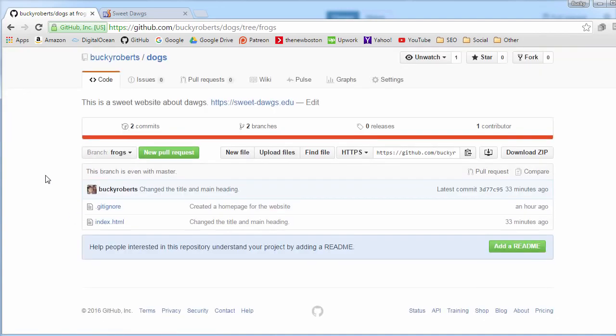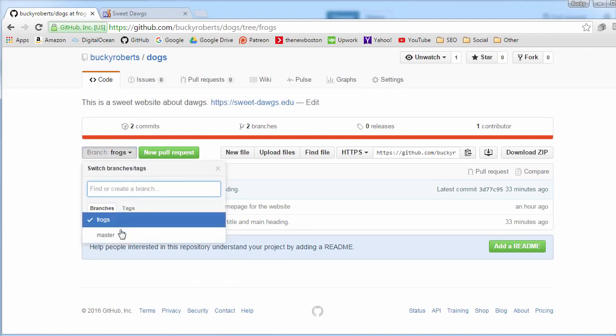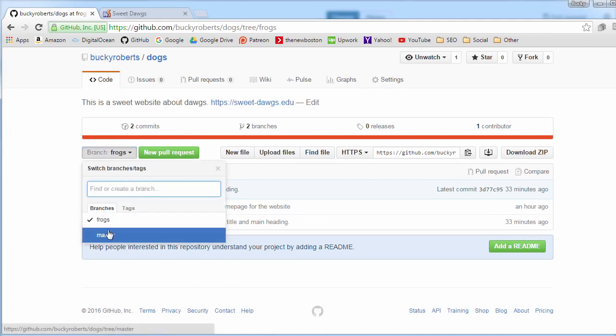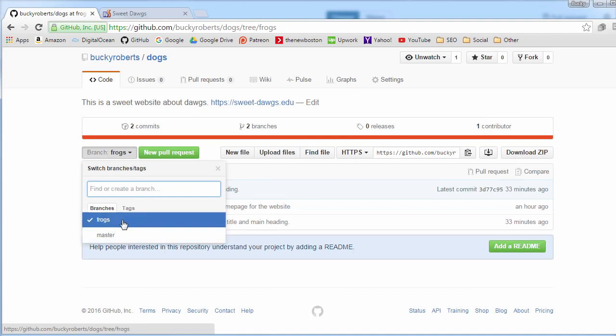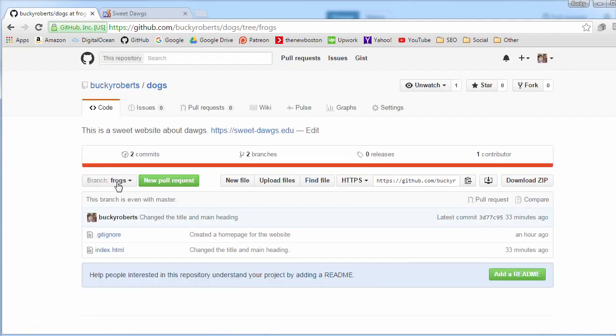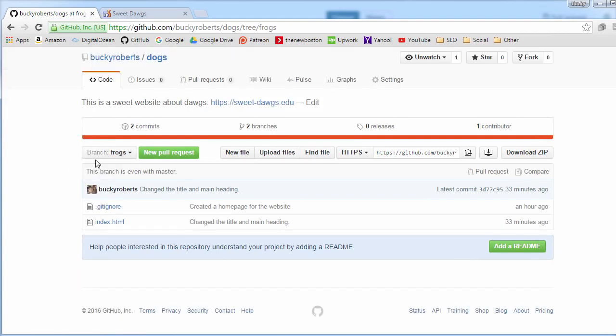And then it's going to say, okay, check this out. You are now working on the copy frogs. If you click this drop down, you can see that this is the main one still, but the one that we are looking at actively is frogs. So always look there to make sure you're on the right branch. We can now go ahead and make whatever changes we need to this copy, or this branch.